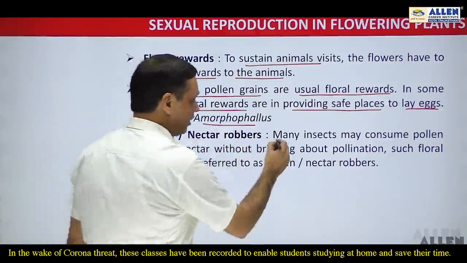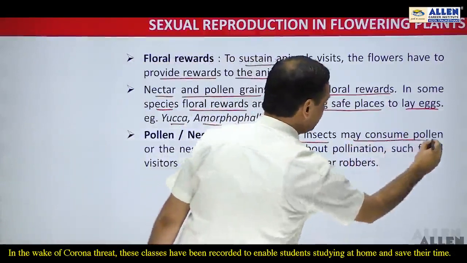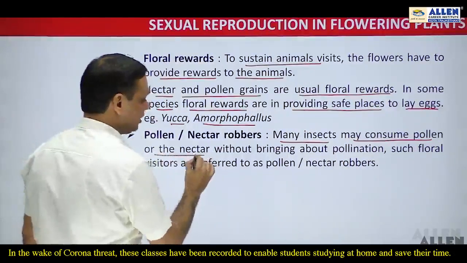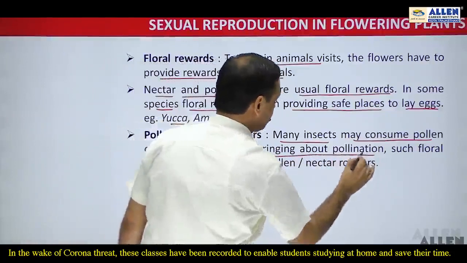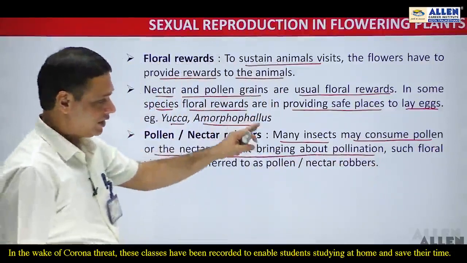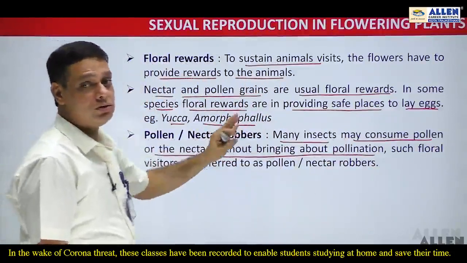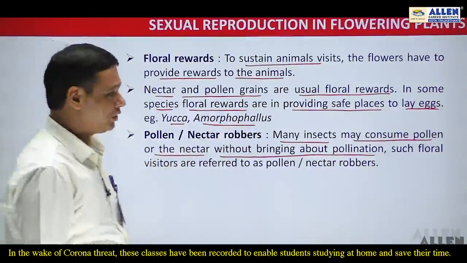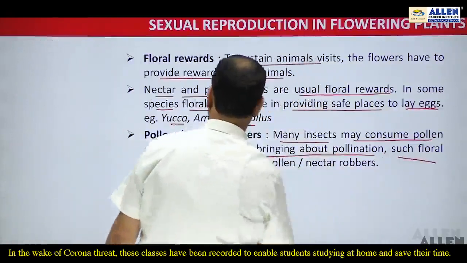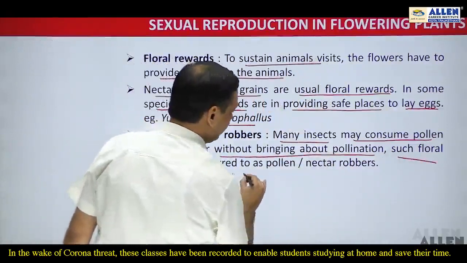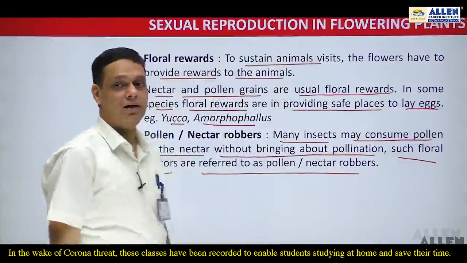Means many of the insects may consume the pollen or the nectar without bringing about pollination. Such floral visitors are referred to as nectar robbers.